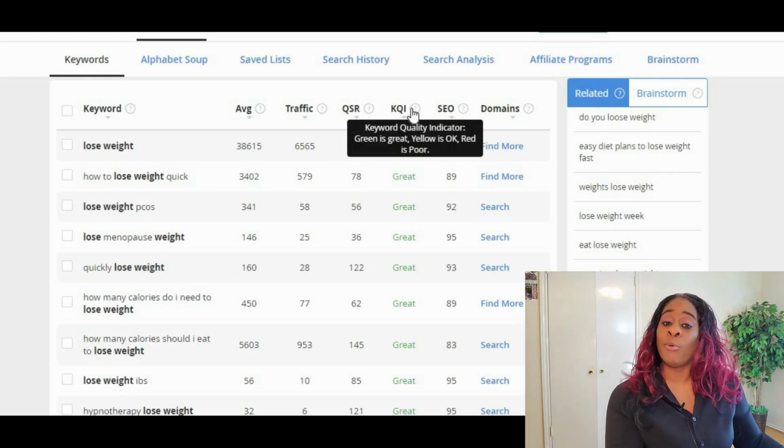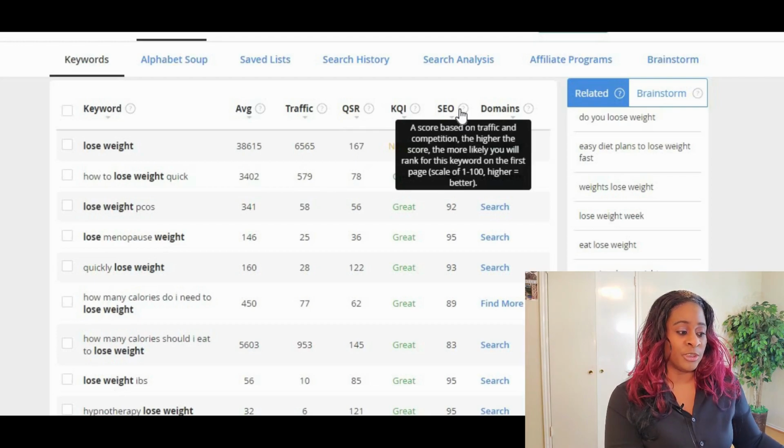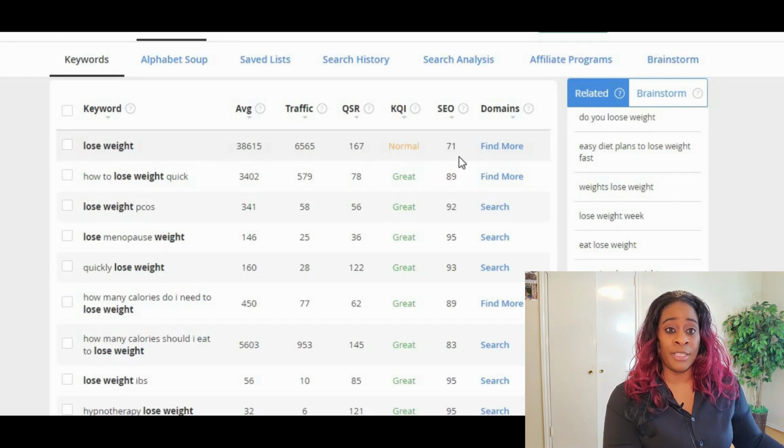The keyword quality indicator shows you if it's green, it's a great keyword to go for. Yellow is okay and red is poor, stay away from it. And for your SEO difficulty score, the closer your number is to 100, the better chances you have of ranking on the first page of Google for that particular keyword. You want to try to stay in the green and have the highest SEO score possible.